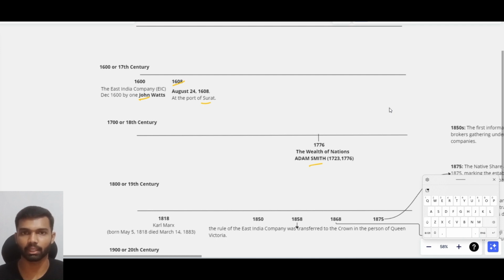If some people start trading spices from India, then many people will start trading spices, so the supply will increase and the demand will fall. So in a competitive market, the price will be stable. This is what Adam Smith said in his book, The Wealth of Nations, in 1776.